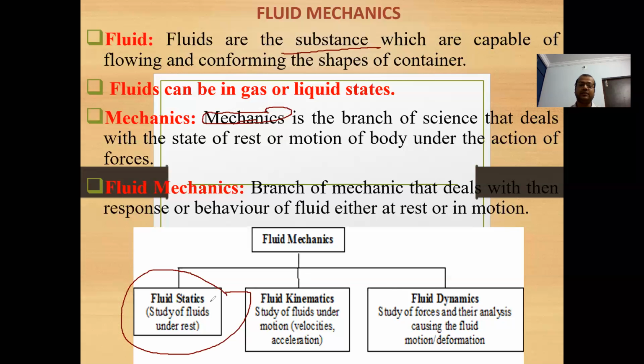So fluid statics is for the fluid properties we are interested to learn when it is at a stationary position. In kinematics, when there is certain motion, and in fluid dynamics we are interested to learn fluid properties under motion while considering the forces which are responsible for that particular motion.